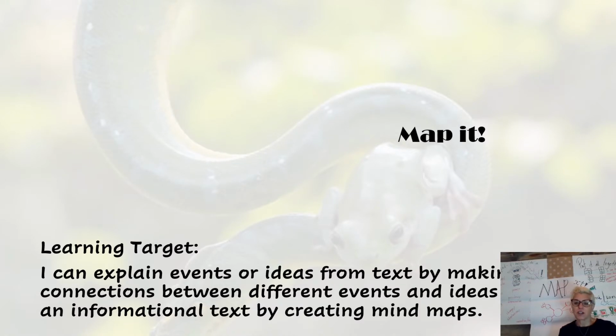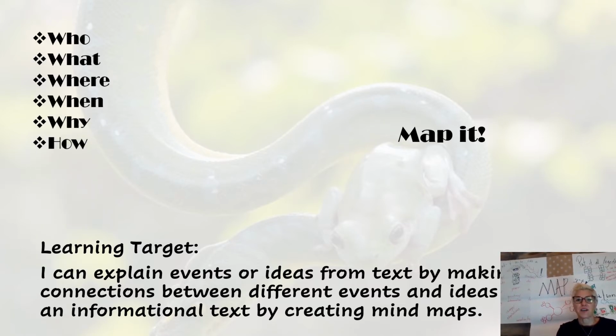Readers, we're going to continue to learn how we can explain events or ideas from informational text. But today our strategy is going to be to map it. We're still going to be seeing connections across our reading in order to help us hold on to the details of the what and the why. But today we're going to be creating mind maps. And we're not only going to think about the what and the why, but we're going to realize that sometimes we need to add a few more W's to create our mind maps. So we want to also be thinking about the